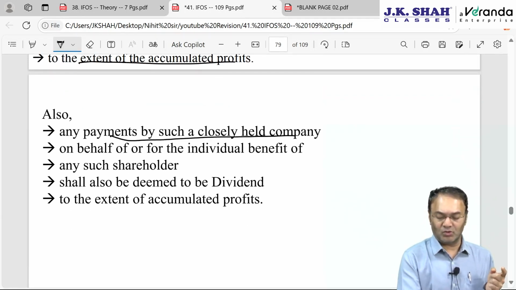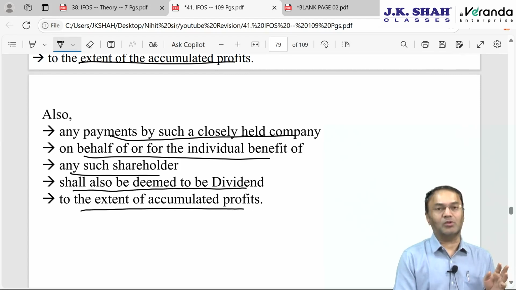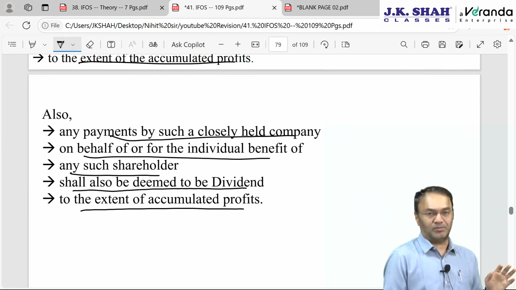So any payment by a closely held company on behalf of such individual, HUF, or any such shareholder shall also be deemed as dividend to the extent of accumulated profits, even if paid to a third party.